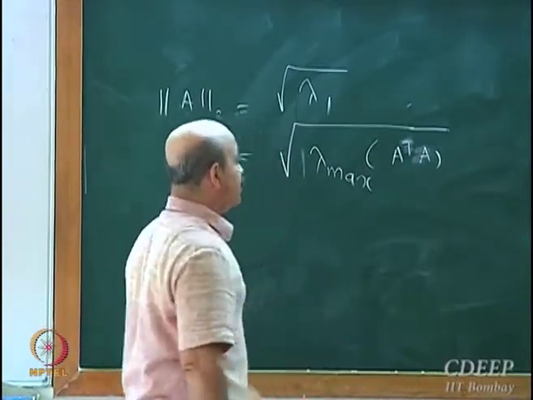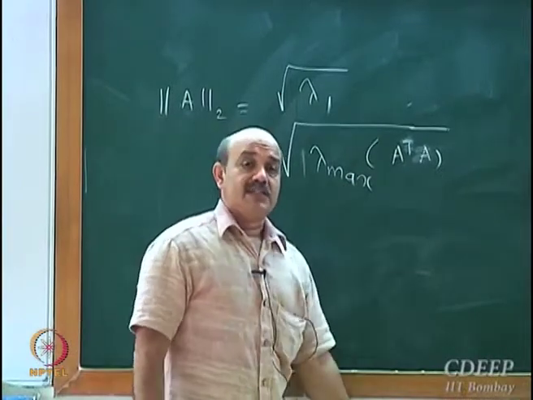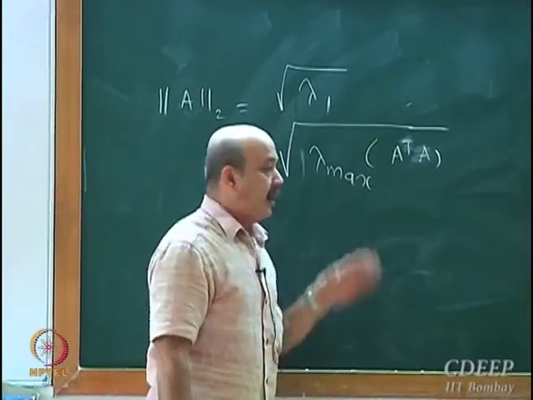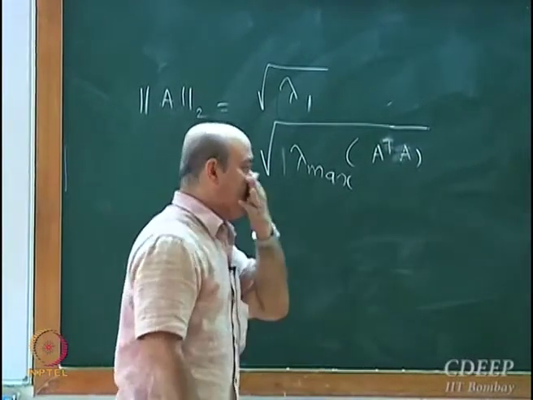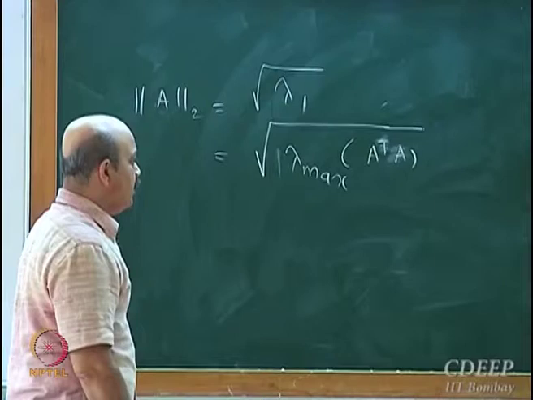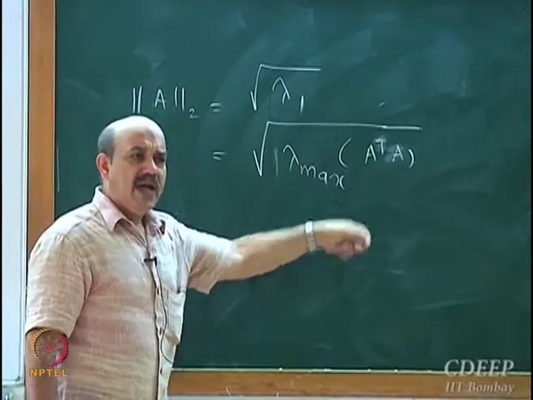In fact, the eigenvalues of A transpose A are called the singular values of A, and the square root of the maximum magnitude singular value is the 2 norm. What do you expect when A is symmetric?